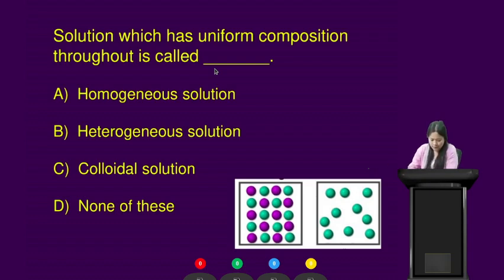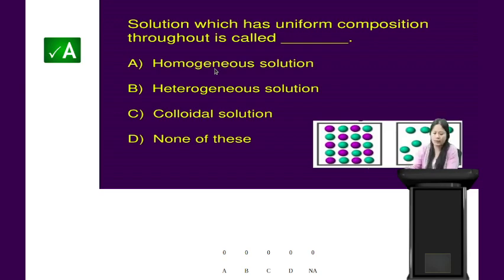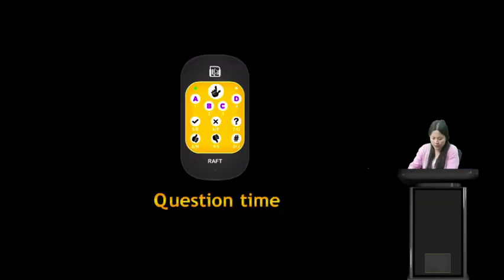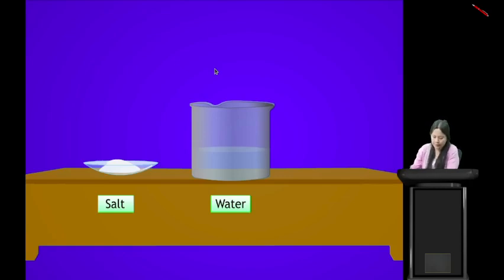Alright students, your time is up, and very good, the correct answer is option A, that is homogeneous solution. A solution which has uniform composition throughout is called a homogeneous solution. Very good students. Now let us take another case.